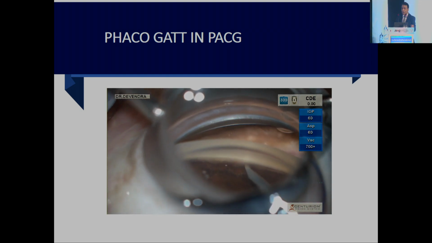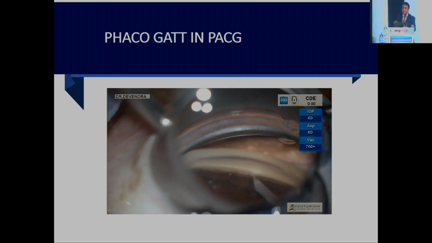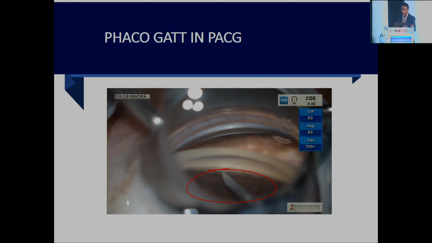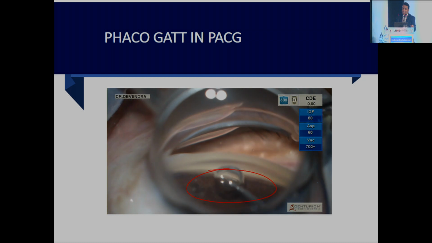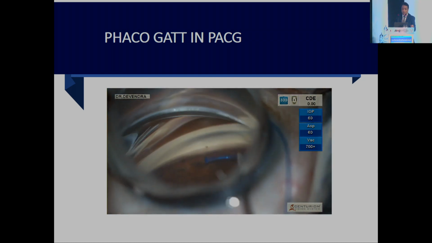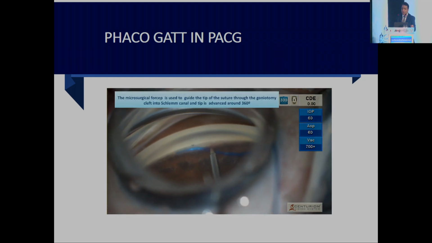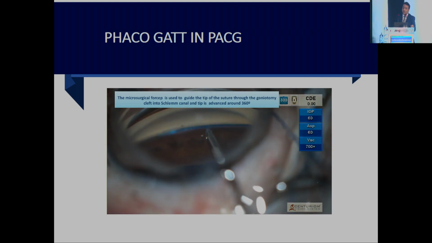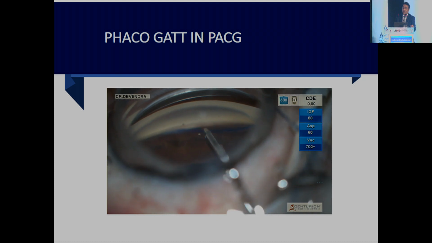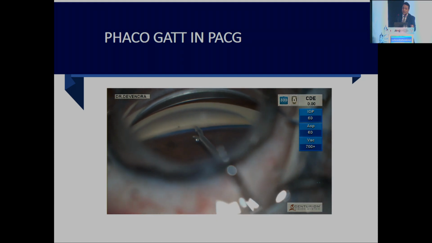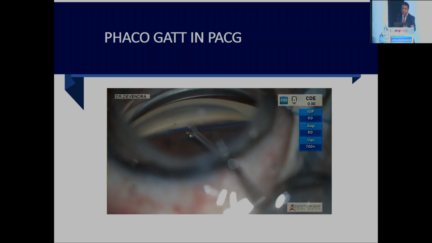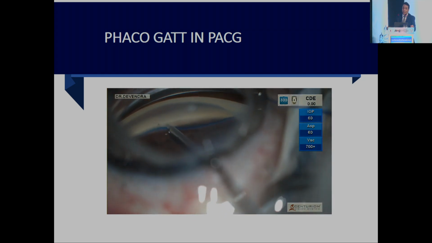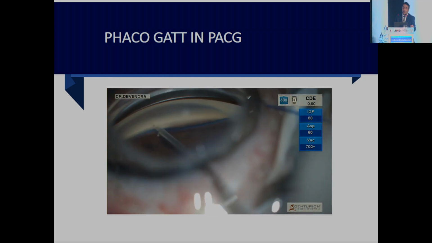Here we have to keep in mind that the goniotomy should be in the correct plane, and sometimes these angles are quite different from POAG cases. In a similar way, you insert the suture into the goniotomy site. Sometimes at least 16 to 20 pushes are required, and always mark your suture for how much of a limit we have to bend.